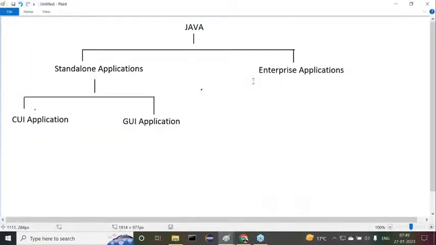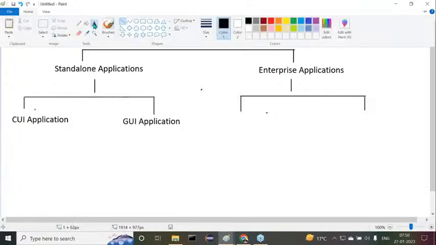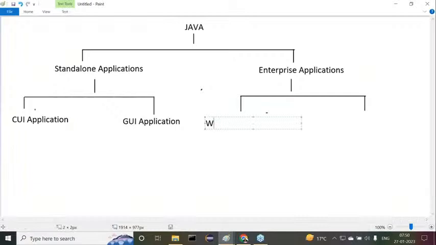Now here we have enterprise applications. You see two types of enterprise applications here. First one is web applications, and the second one is distributed applications.